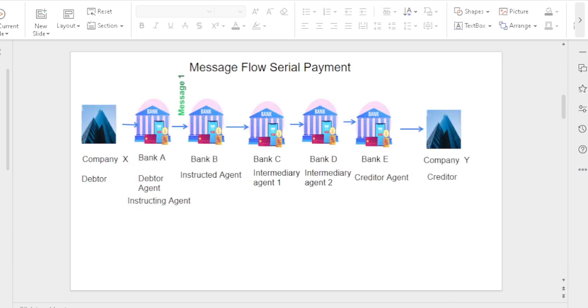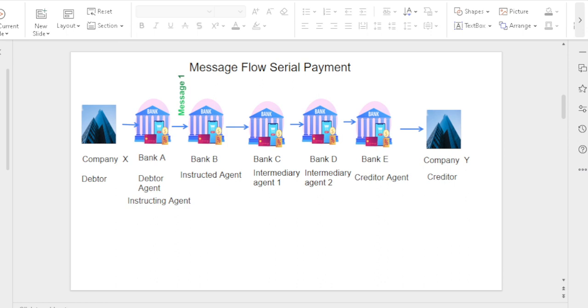How should the message flow happen for the serial method and cover method? In this slide, you can look at how the message flow happens for the serial method. Company X needs to send money to company Y. Company X we call the debtor, company Y we call the creditor. In this particular transaction, five banks are involved: Bank A, Bank B, Bank C, Bank D, Bank E.